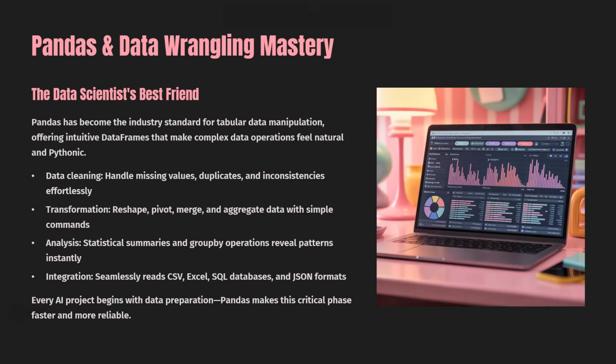Well, Pandas offers data cleaning if we would have to handle missing values, duplicates, inconsistencies, go with Pandas. Or for transformation of the data, maybe reshaping the data, pivot, merge, aggregate, go with Pandas. For analysis, to perform statistical analysis of the data and finally to reveal patterns instantly, go with Pandas. In fact, Pandas seamlessly reads CSV, Excel, SQL databases and JSON formats.